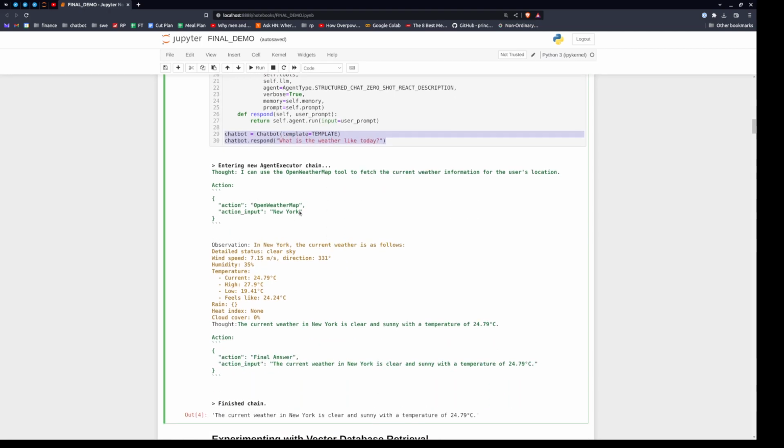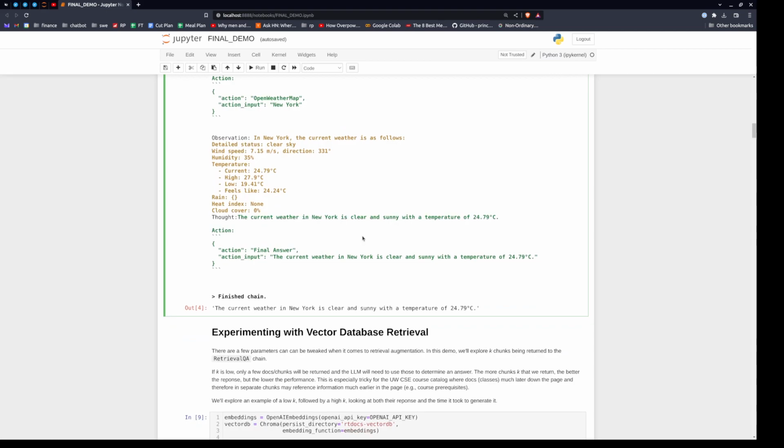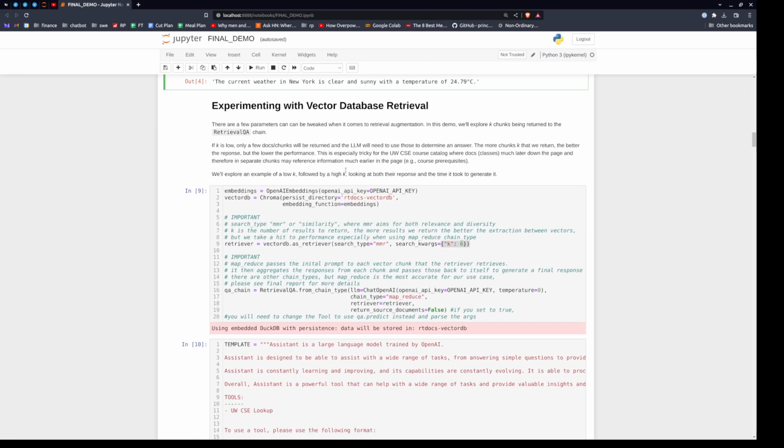Boom. Check it out. It goes to Open Weather Map. It goes to New York. We could have just as easily said Seattle. I think we'll do that later.